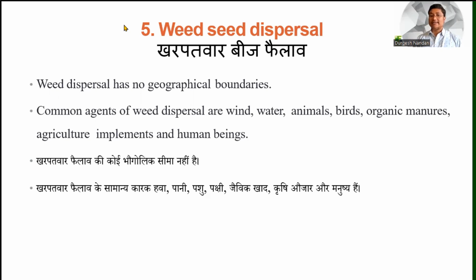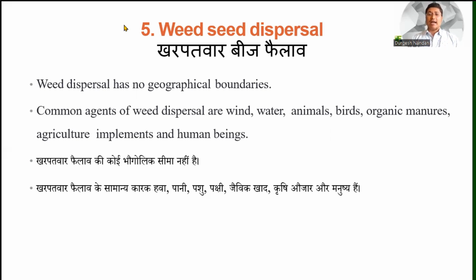But the common agents are also given: wind, water, animals, birds, organic manures, agriculture implements, and human beings. Some weed seeds have very small seeds, and very small seeds can be eaten by birds. They can float in air and float in water, so they can travel from one place to another by using these resources.